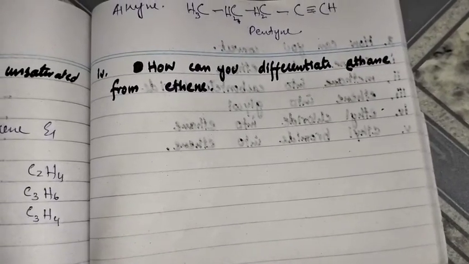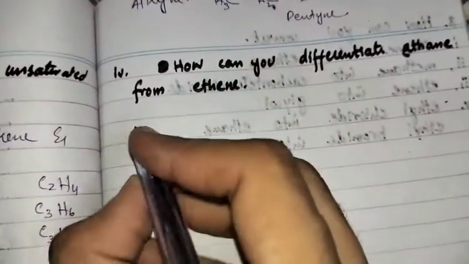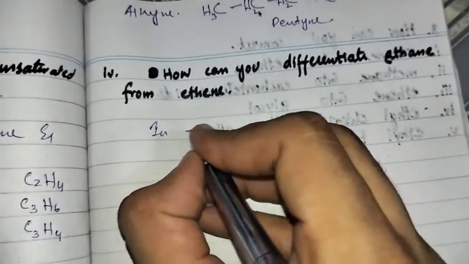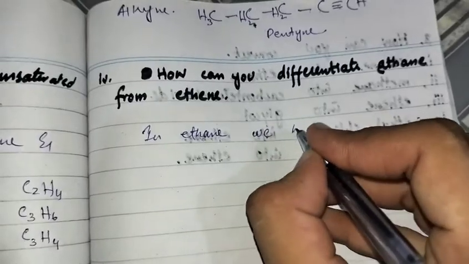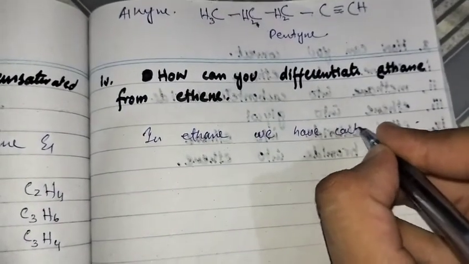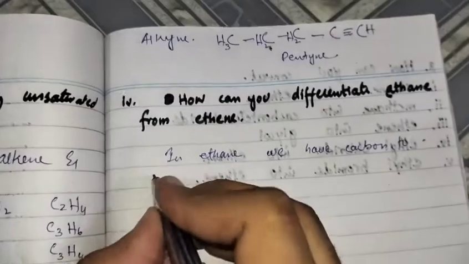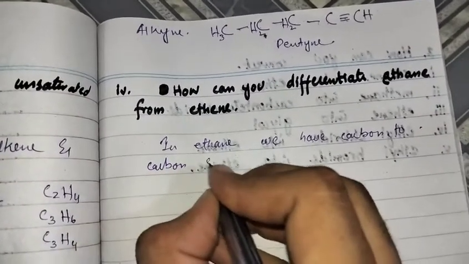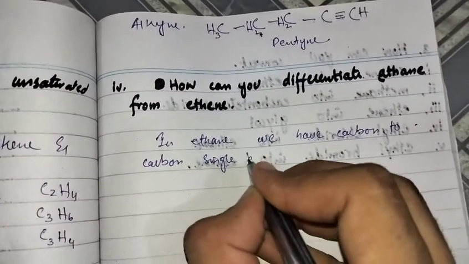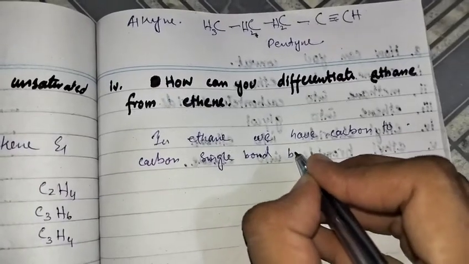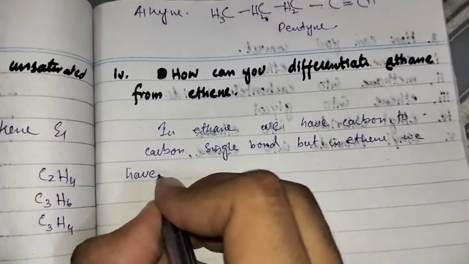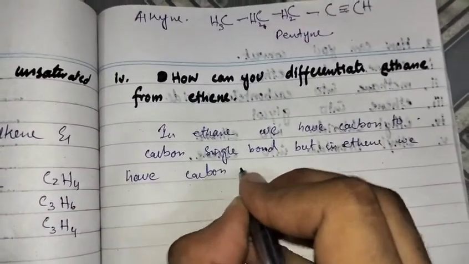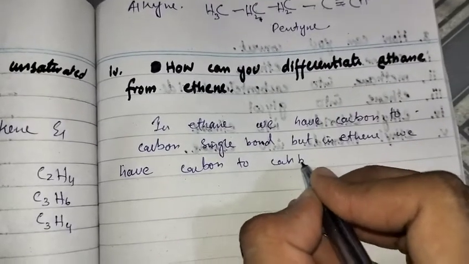How can you differentiate ethane from ethene? In ethane we have a carbon to carbon single bond, but in ethene we have a carbon to carbon double bond.